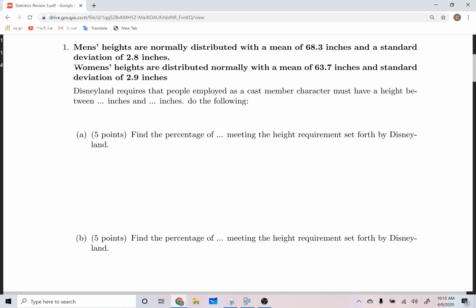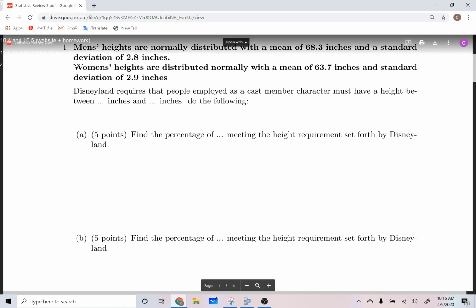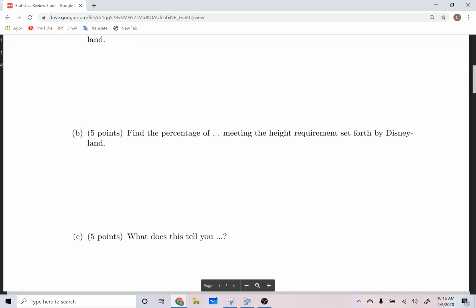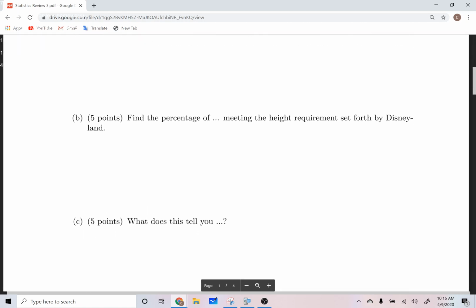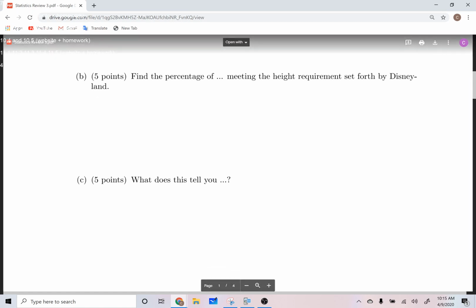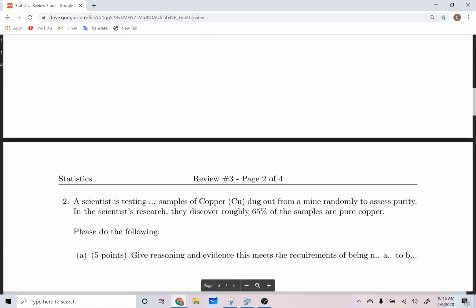Find the percentage of blank meeting this height set forth by Disneyland. So I think you'll be able to figure that one out. Obviously, there's going to be some numbers here, and there's going to be a word here, and you will have to figure out what you're finding the percentage of, and then you must interpret these probabilities that you're seeing. So that would be what you would do for problem one.